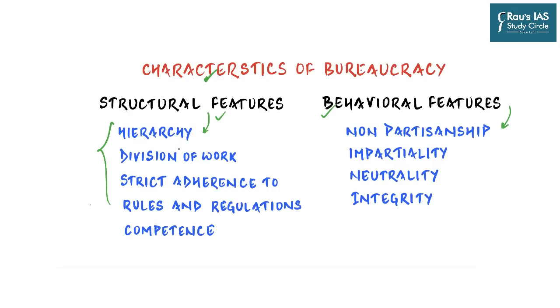First is hierarchy. It is a must. So offices and officials are arranged in a hierarchical manner with well-defined roles and responsibility at each level. Generally it is arranged in the form of a pyramid, and as you go higher, the number of people keeps on reducing, which basically shows that at the top level you will have just one person, and in case of Indian bureaucracy it could be a secretary. Now this ensures that the subordinate offices and officials are under the control and authority of higher officials and hence answerable to them for their actions and decisions. So what it basically does is that it removes the ambiguity.